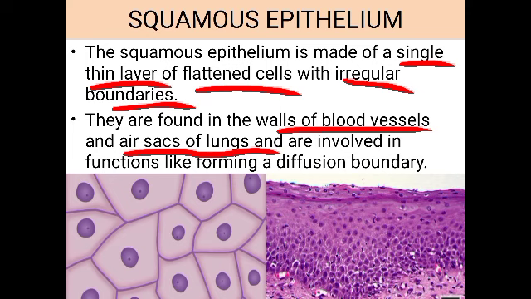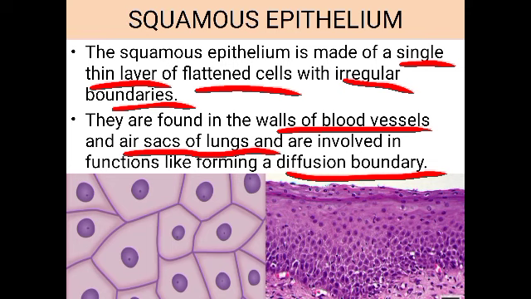And what is its function? It forms a diffusion boundary. What do you mean by diffusion boundary? It forms a surface through which substances can pass, can diffuse through. That is, in the air sacs, oxygen and carbon dioxide can diffuse, and in the blood capillaries, oxygen and carbon dioxide can diffuse, as well as various nutrients, and waste materials can also diffuse.